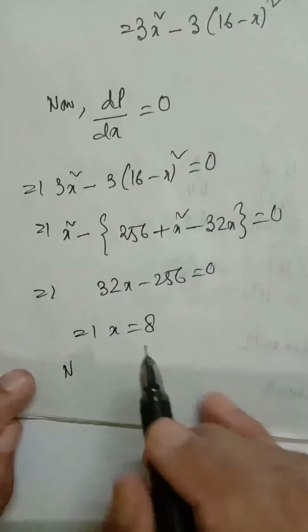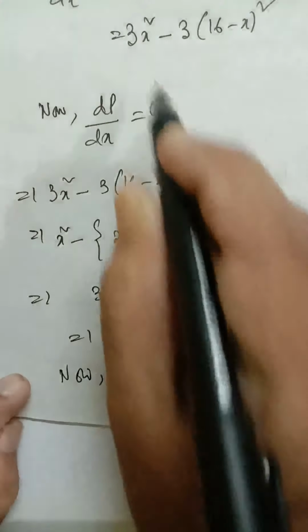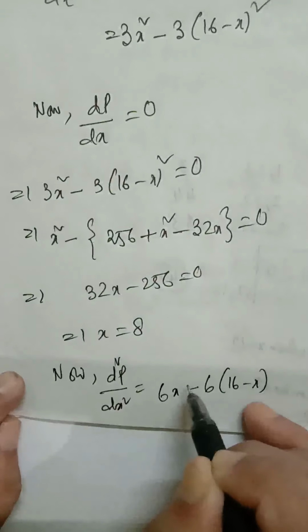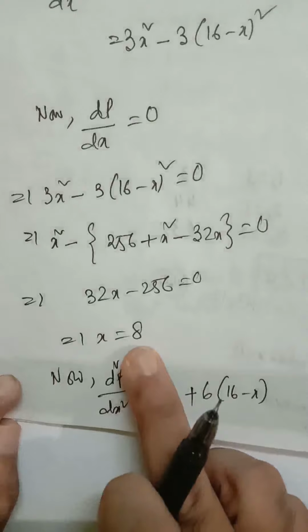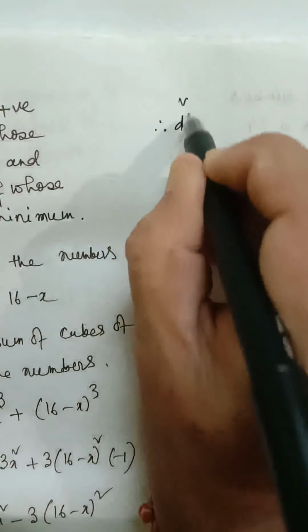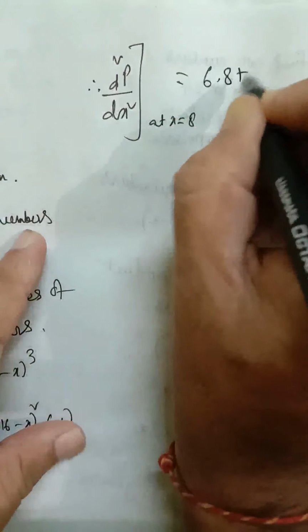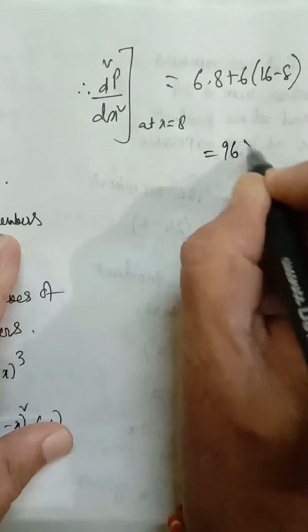Now d2p dx square is equal to 6x minus 6 into 16 minus x into derivative of x is minus 1. So this will be 6x plus 6 into 16 minus x. We have to find d2p dx square at x equal to 8 because this is our stationary point. So d2p dx square at x equal to 8 will be, we have to put x equal to 8, it will be 6 into 8 plus 6 into 16 minus 8. You can see 48 plus 48 is 96, which is greater than 0.